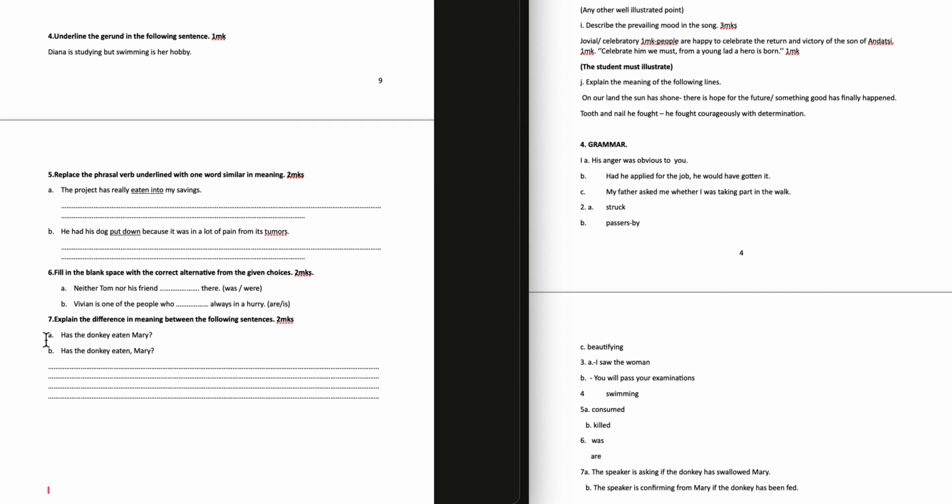Question 7. Explain the difference in meaning between the following sentences. A. Has the donkey eaten Mary? B. Has the donkey eaten Mary? So in A, the speaker is asking if the donkey has swallowed Mary. And in B, the speaker is confirming from Mary if the donkey has been fed.